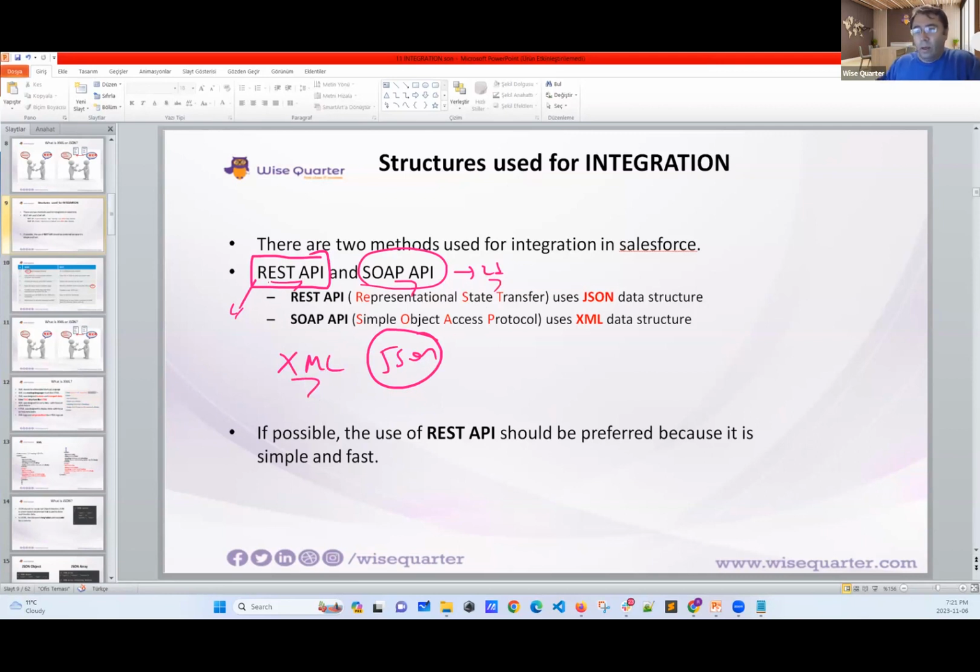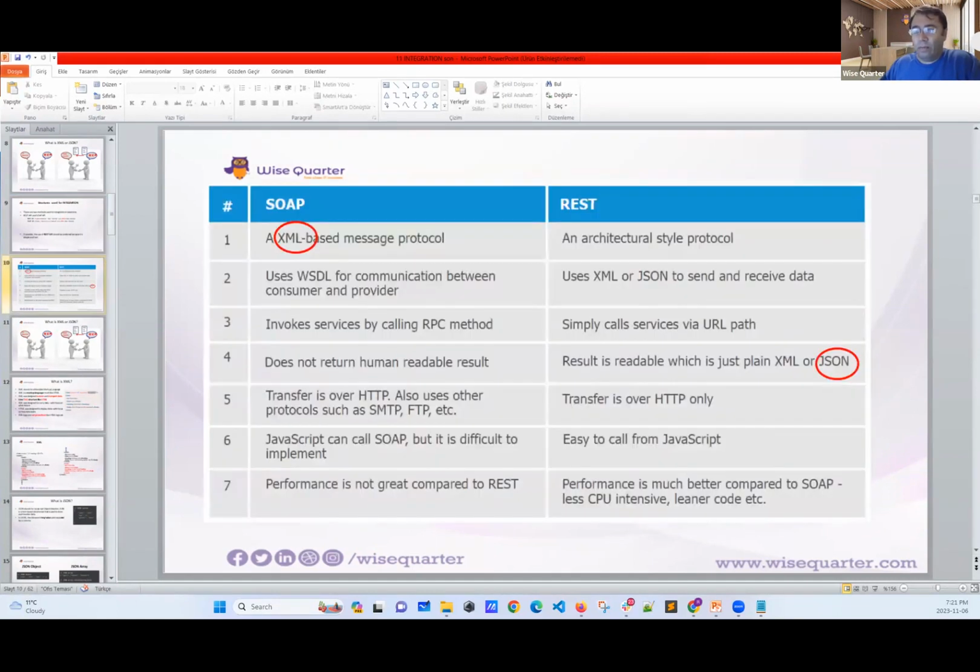Now, what's the difference between REST API and SOAP API? These are the basics. You don't need to memorize all of them. Just you should say that, okay, now I learned REST API and JSON, and then if you want, you can study SOAP API and then XML.